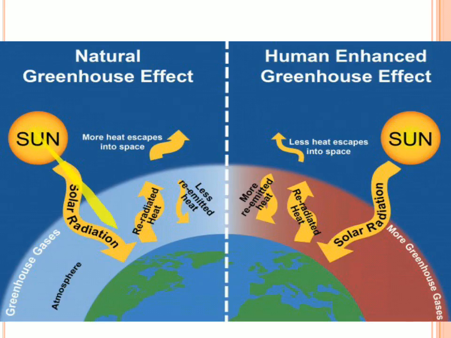The natural greenhouse effect normally occurs because there is some concentration of carbon dioxide and water vapor present. But in the human-induced greenhouse effect, if you see, this layer is no more blue, it is red, because the temperature is increasing. The carbon dioxide should be some fraction of a percentage, not 3 percent, on the earth's surface. But what you have made is 50 percent, because of which the heat is trapped inside. When the heat is trapped, the temperature usually increases.